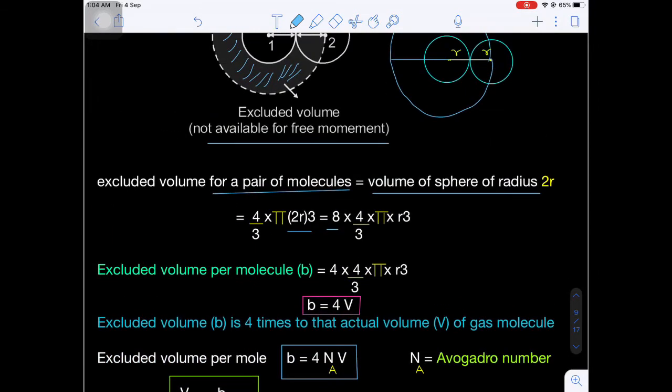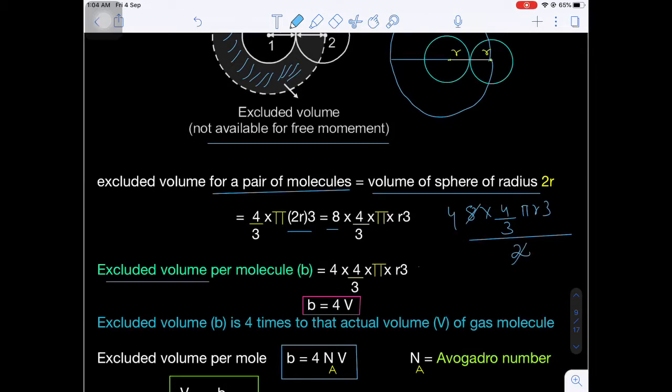Now I want to calculate for each molecule, what will be the excluded volume? This is the excluded volume for 2 molecules. So what is the excluded volume for 2 molecules? 8 into 4 by 3 pi r cube. I want to find the excluded volume for one molecule, so divided by 2. So 2 ones are here, 2 twos are here, 4.